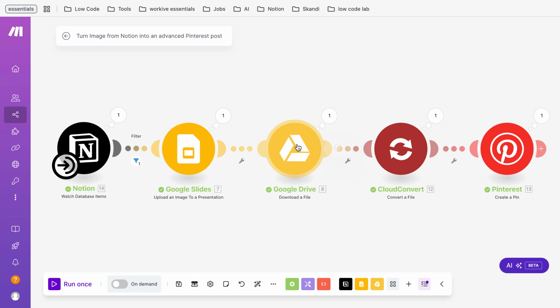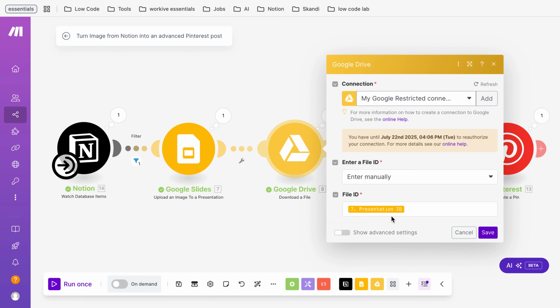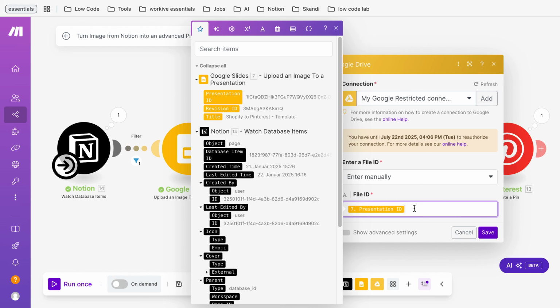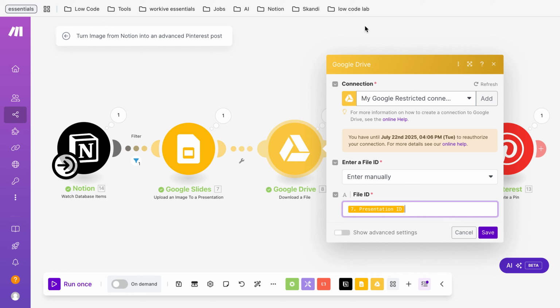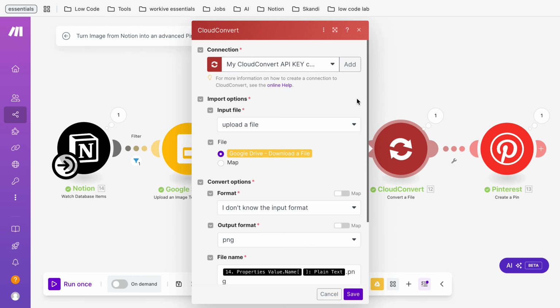The next step is we are downloading this file to Google Drive. Again, we're just using the presentation ID. If you click here, you can see the presentation ID, and you can just use this one because you want to download the presentation we just created. Then you need to create a free account with CloudConvert. Just Google CloudConvert. Because this download is a PDF and we can't upload a PDF to Pinterest, CloudConvert turns this PDF into a PNG.